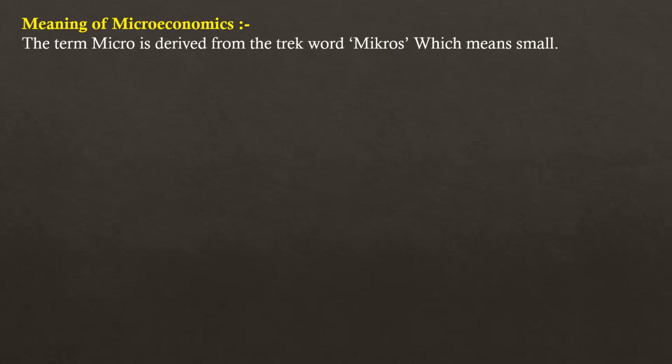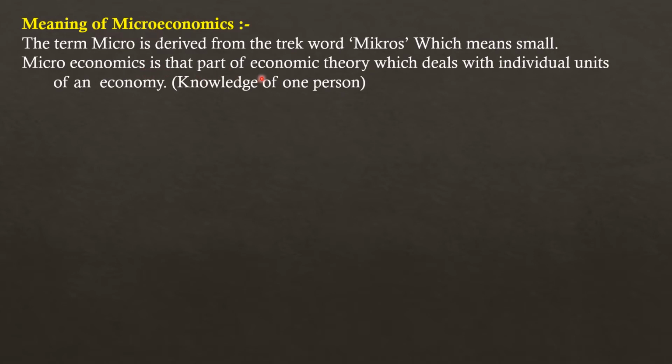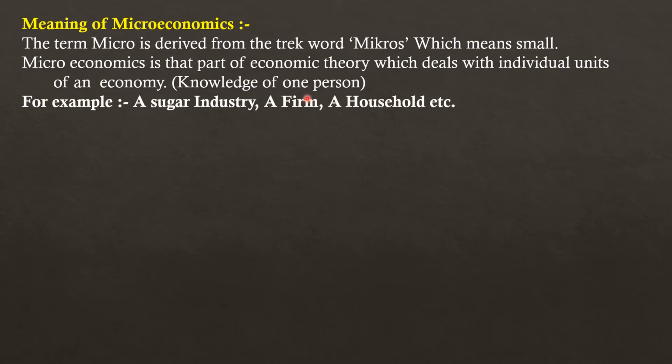Now first let's talk about microeconomics. Let's understand what microeconomics is all about. Meaning of microeconomics. The term micro is derived from the Greek word micros which means small. Microeconomics is that part of economic theory which deals with individual units of an economy, knowledge of one person. For example, a sugar industry, a firm, a household, etc.